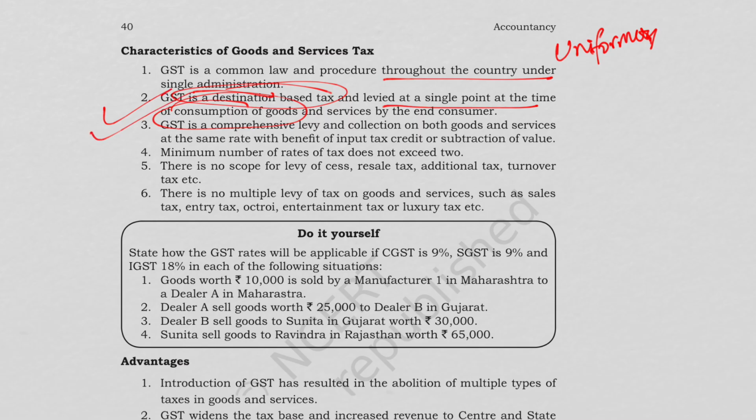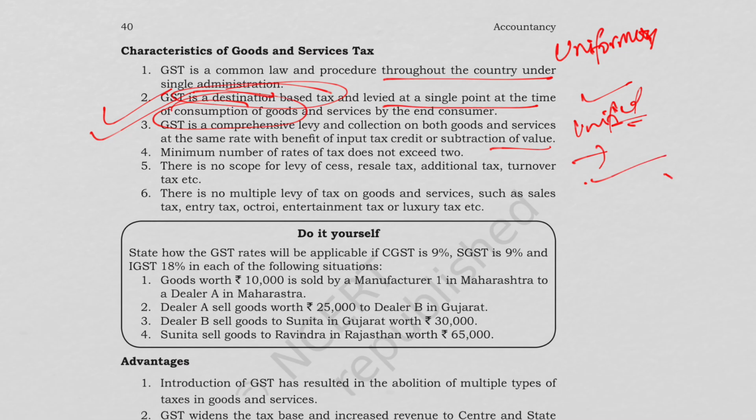Third, GST is a comprehensive levy and collection on both the goods and services at the same rate with benefit of input tax credit or subtraction of value. So basically GST covers both goods as well as services. Earlier separate taxes were there, now it has been unified. Then we have the minimum number of rates of tax. It does not exceed 2. The rates have been limited, not too many slabs are there.